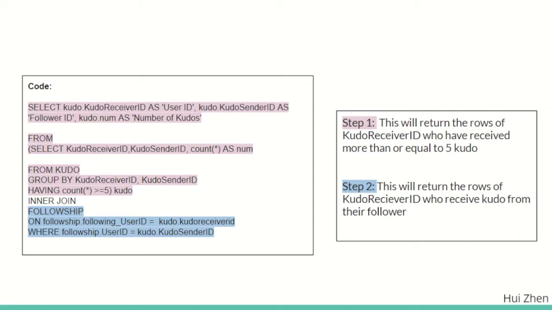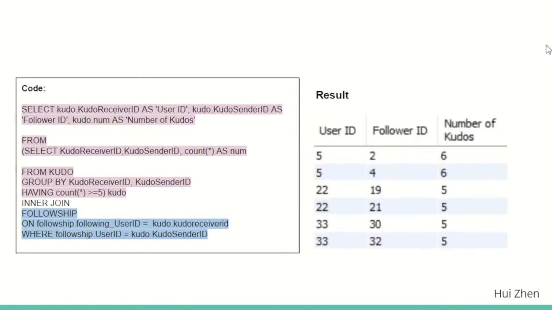As for step 2, it will return the rows of Kudo receiver ID who receive Kudos from their follower. The use of on in step 2 is to join the two different columns, followship following user ID and Kudo receiver ID with a specific condition where the Kudo sender is the follower of Kudo receiver. The use of inner join is to give the result of the two intersections between step 1 and step 2. The table on the right shows the result for the queries.